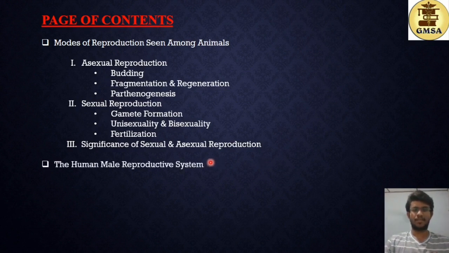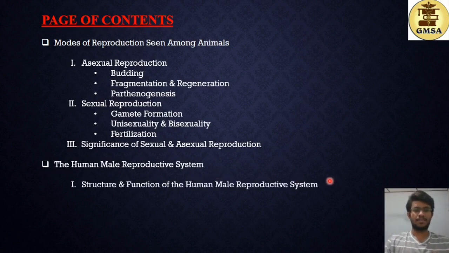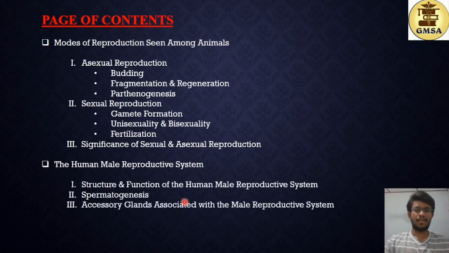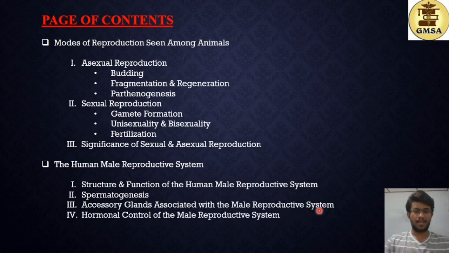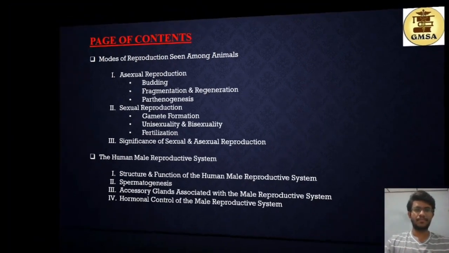And as the second part of this video, we will be studying about the human male reproductive system. And under that, the structure and function of the human male reproductive system, and the spermatogenesis process, and the accessory glands associated with the male reproductive system, and the hormonal control or the hormonal regulation of the male reproductive system. So let's start the lesson.